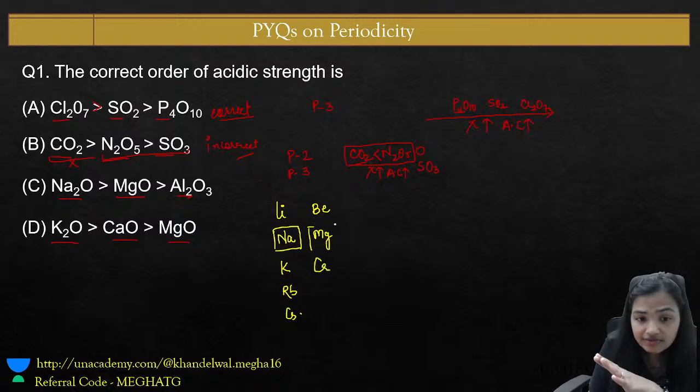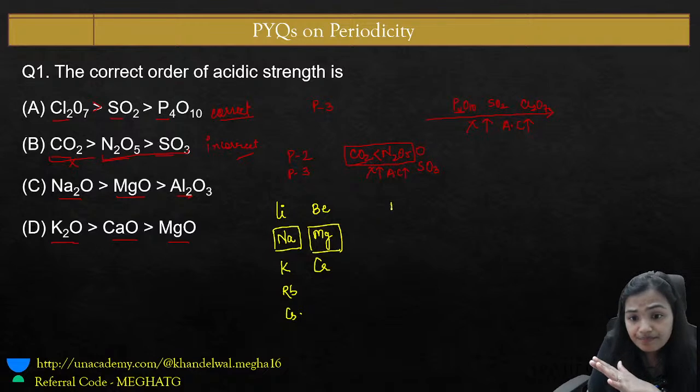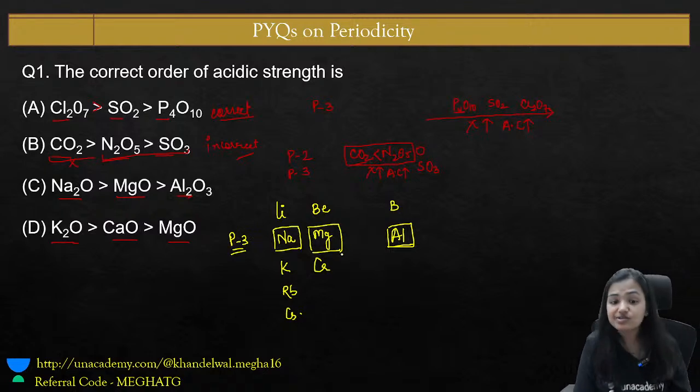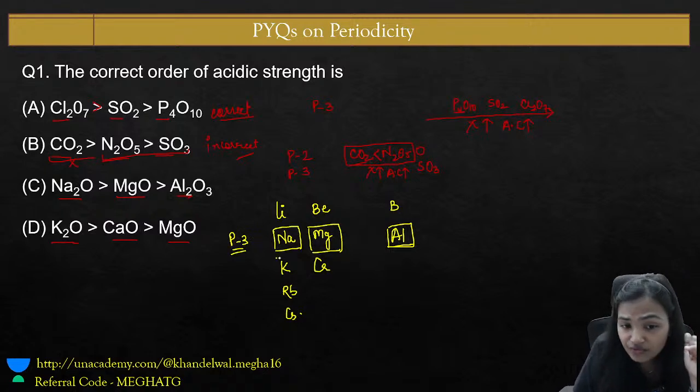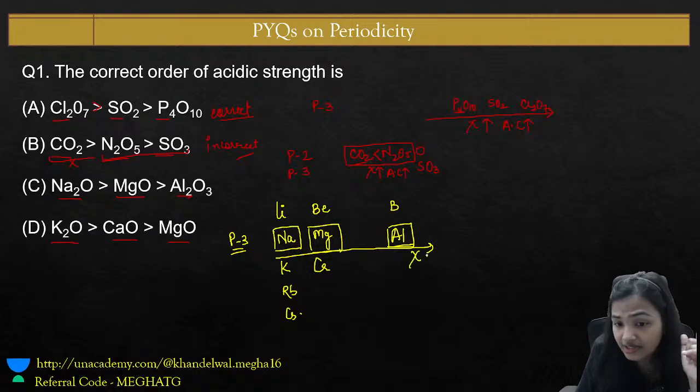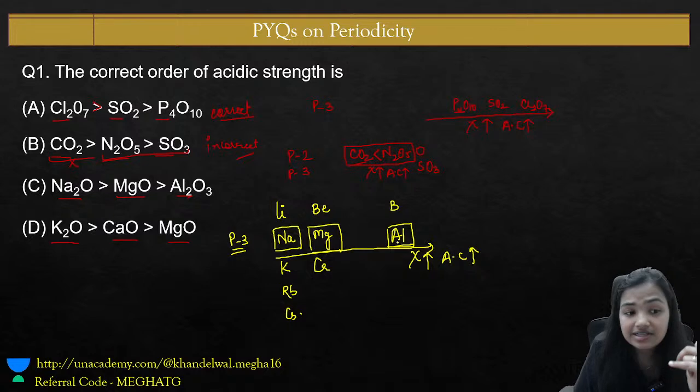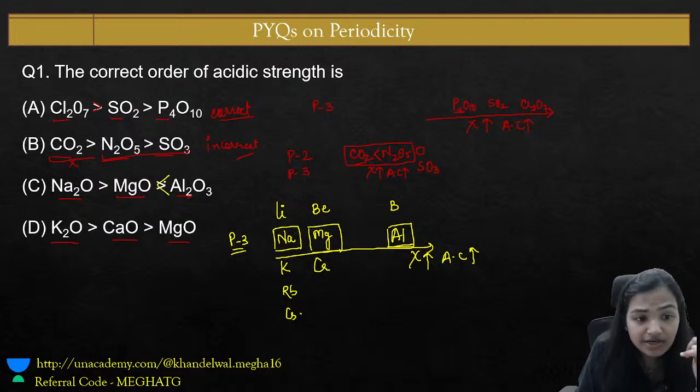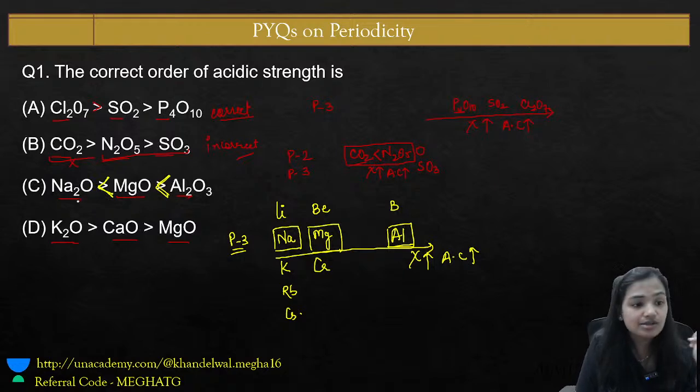Aluminium comes after boron, that is here. So they all belong to period number 3. Now, as we go from left to right, the electronegativity increases, the acidic character increases. So of course, aluminium oxide has to be more acidic than the magnesium oxide, than the sodium oxide. So ultimately the given order is incorrect.